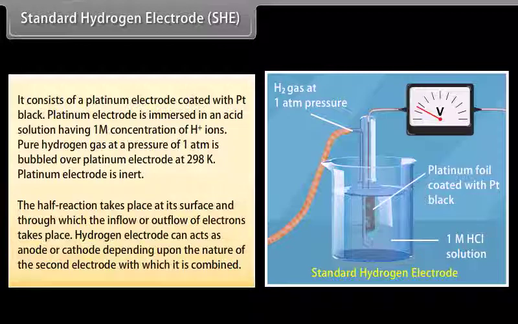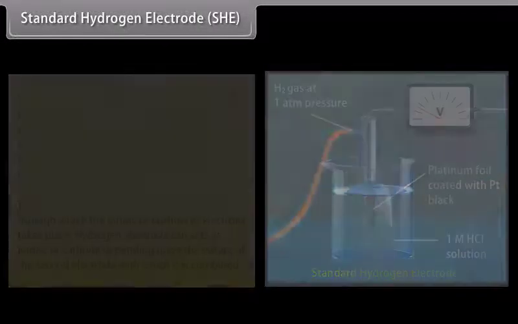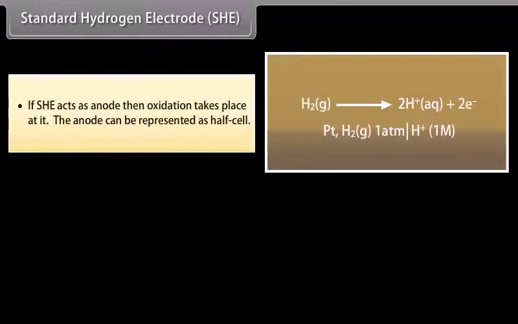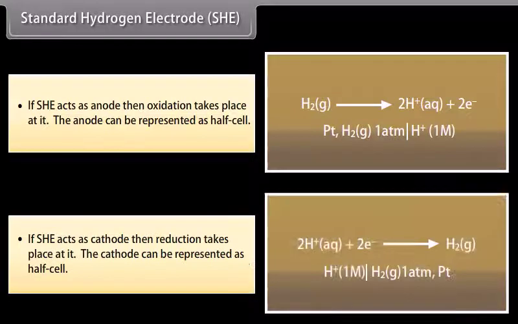electrons takes place. Hydrogen electrode can act as anode or cathode, depending upon the nature of the second electrode with which it is combined. If SHE acts as anode, then oxidation takes place at it. The anode can be represented as a half cell. If SHE acts as cathode, then reduction takes place at it. The cathode can be represented as a half cell. The electrode potential of standard hydrogen electrode is taken as 0.